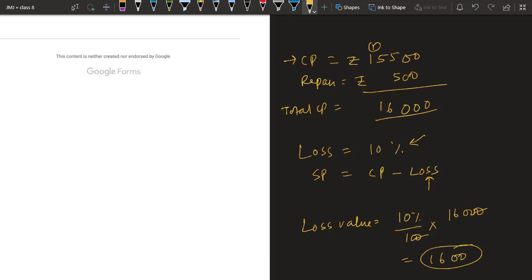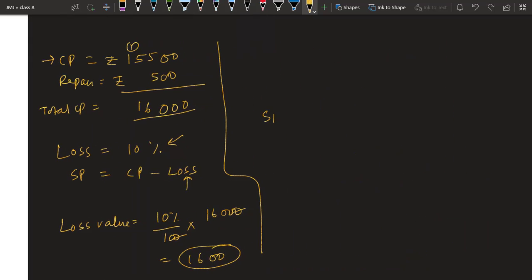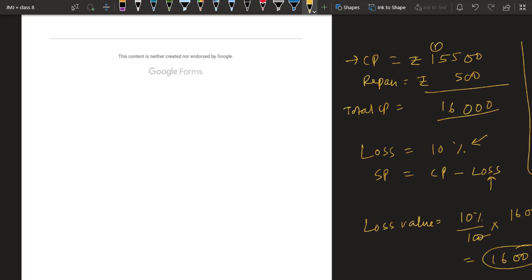It is the loss value. And now the SP is given by CP, that is 16,000, minus loss, that is 1600. So 0, 0, 10 minus 6 is 4, 5 minus 1 is 4, 5 minus 1 is 4. So 14400 is the selling price.